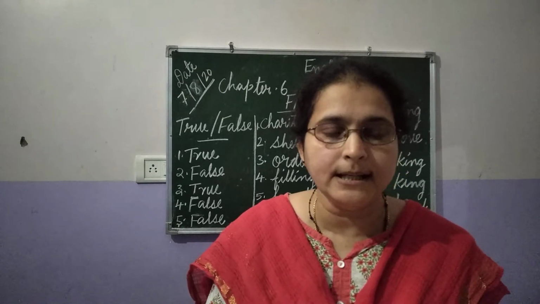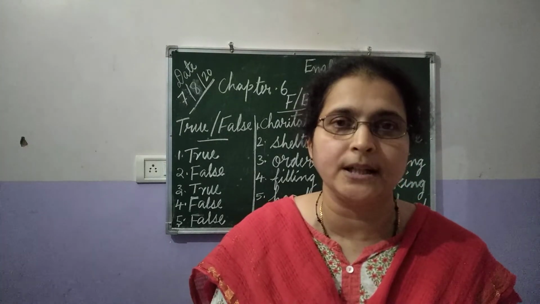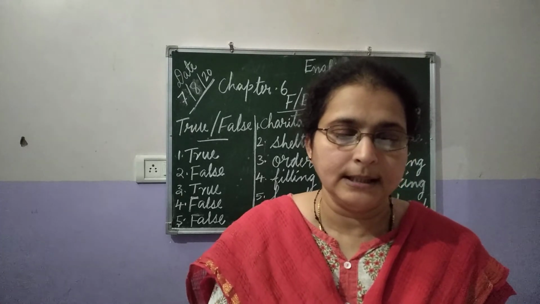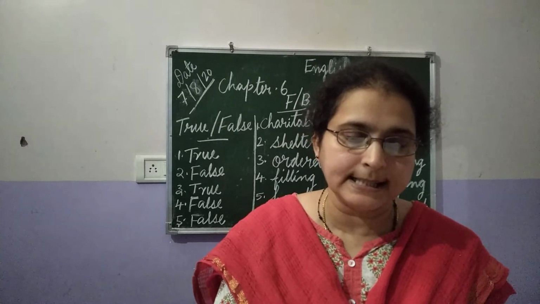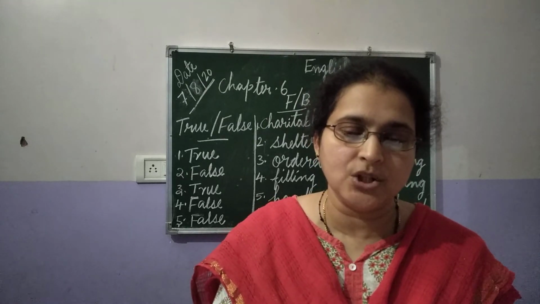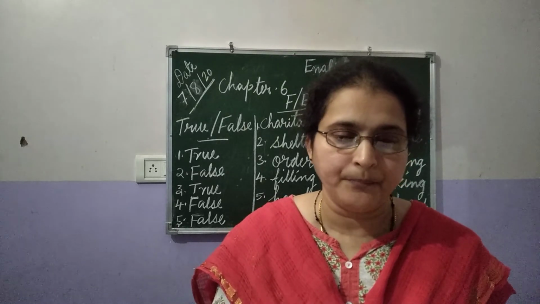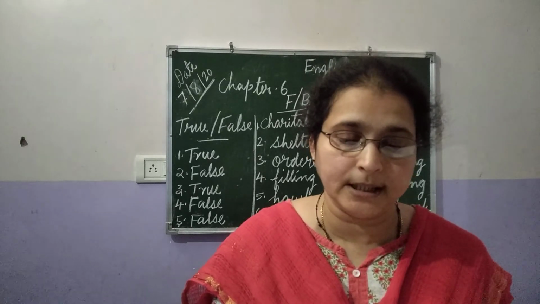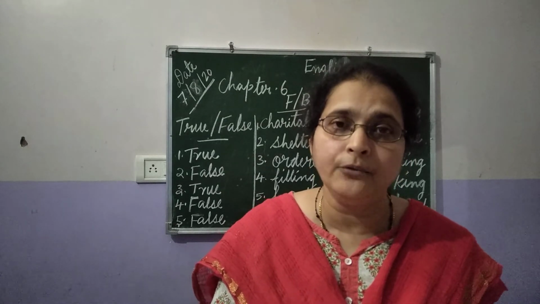Now second question. What did the hawk say to get the dove from the king? The answer is, the hawk said to the king that he was hungry and wanted the dove as it was his prey. What is the meaning of prey? It is in the word power. Prey means hunt and kill for food.